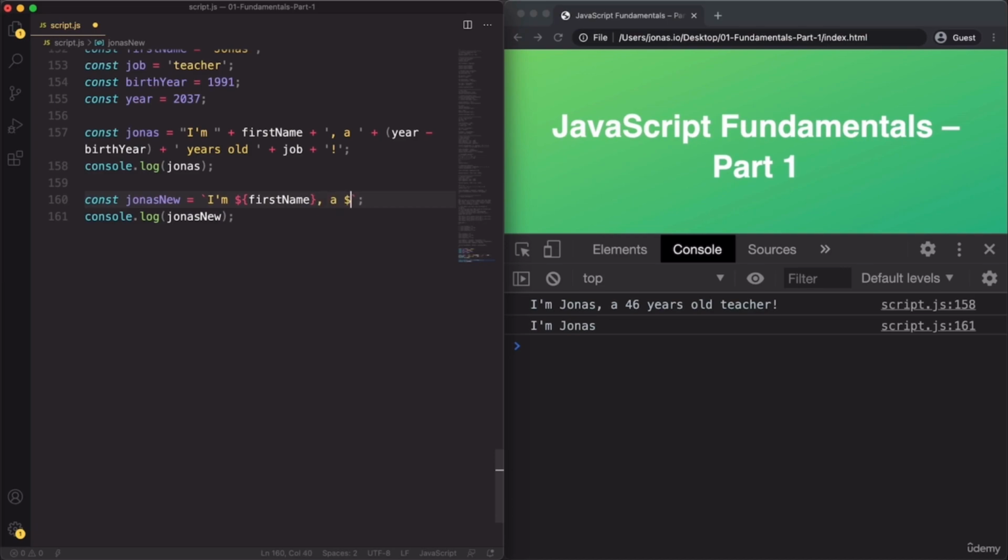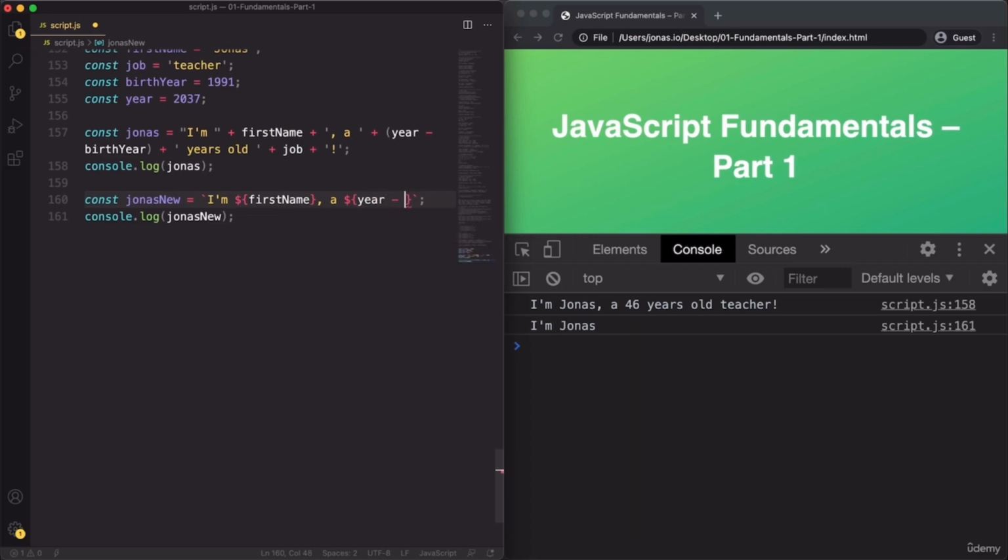And then again a variable. Now in this case, we actually need a calculation, and that's no problem at all. We can basically write any JavaScript here inside of these curly braces. All right. Technically, we can write any expressions, but more about expressions in one of the later lectures.